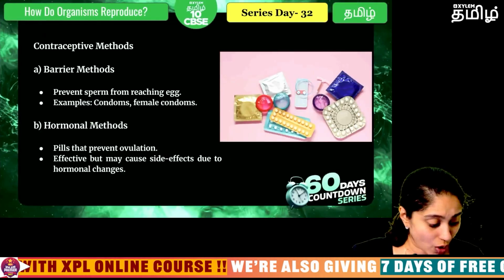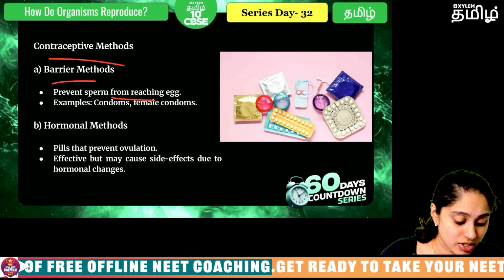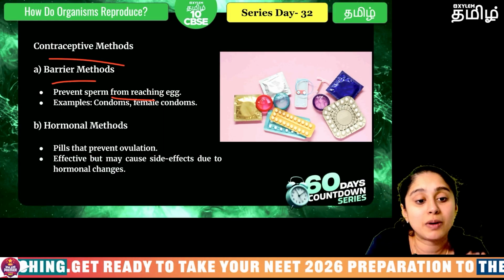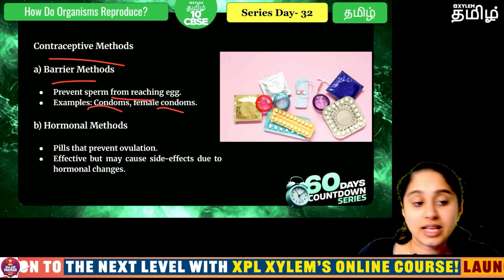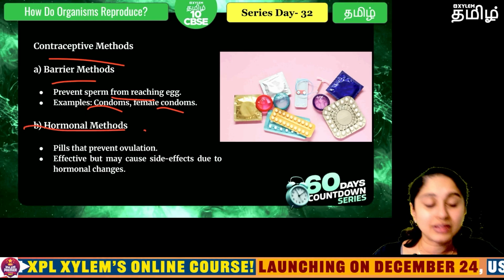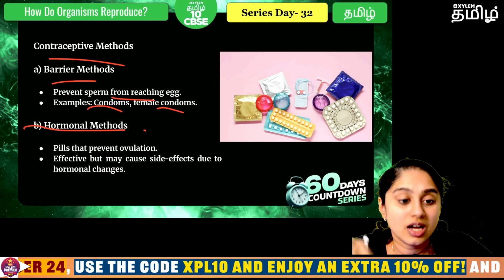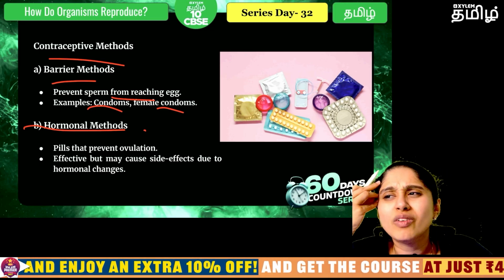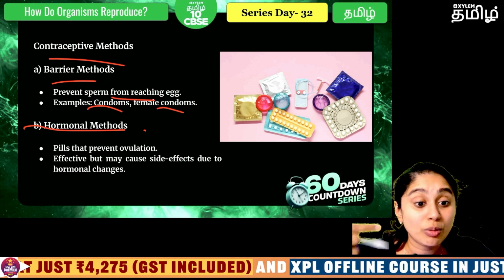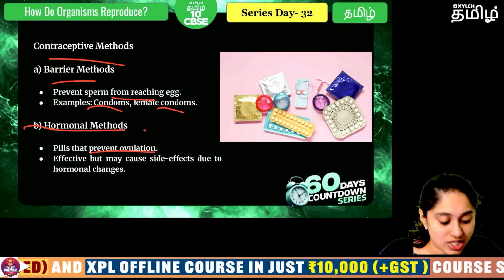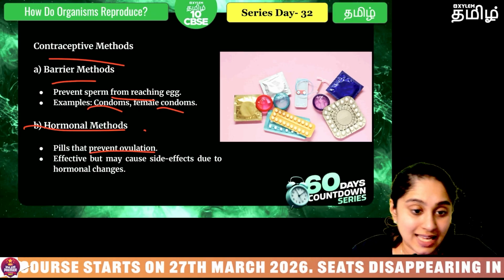unwanted pregnancy. Okay, now what are the different contraceptive methods that are there? Firstly, we have barrier methods, which is basically stopping the sperm from reaching the egg. So it can be condoms, female condoms, barriers, other things that can be used. Then hormonal method is you're fooling the body and telling it, you already finished ovulation. So the body also will think, oh, ovulation is over. Okay, let's continue. And it will forget to ovulate. So once you cheat your body like this, what will happen? Ovulation is prevented. So if the egg doesn't come out at all, then there will be no fertilization also.